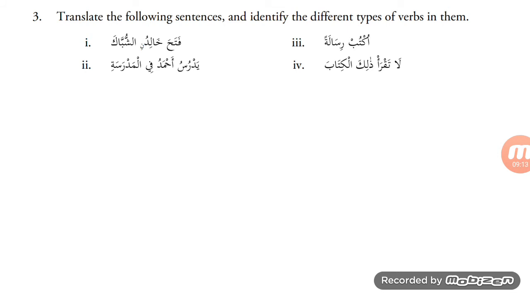اكتب رسالة. اكتب, this is a fi'l amr, a verb to give an order, a command. Uktub is from the fi'l kataba yaktubu. It means to write. Uktub, write. Risalatan, a letter. Uktub risalatan, write a letter.